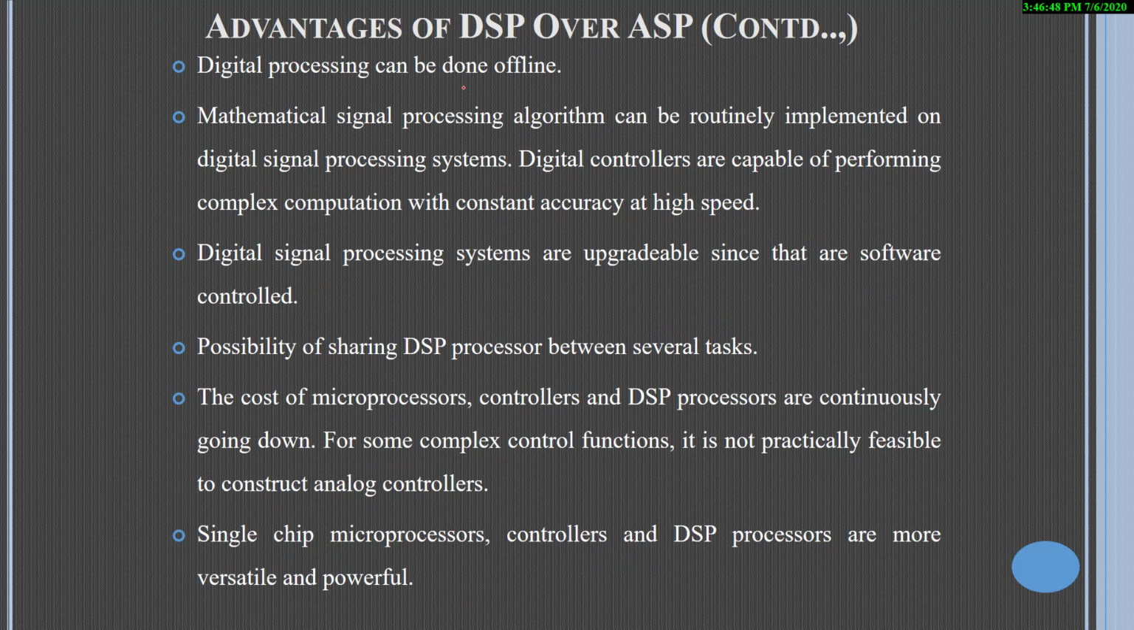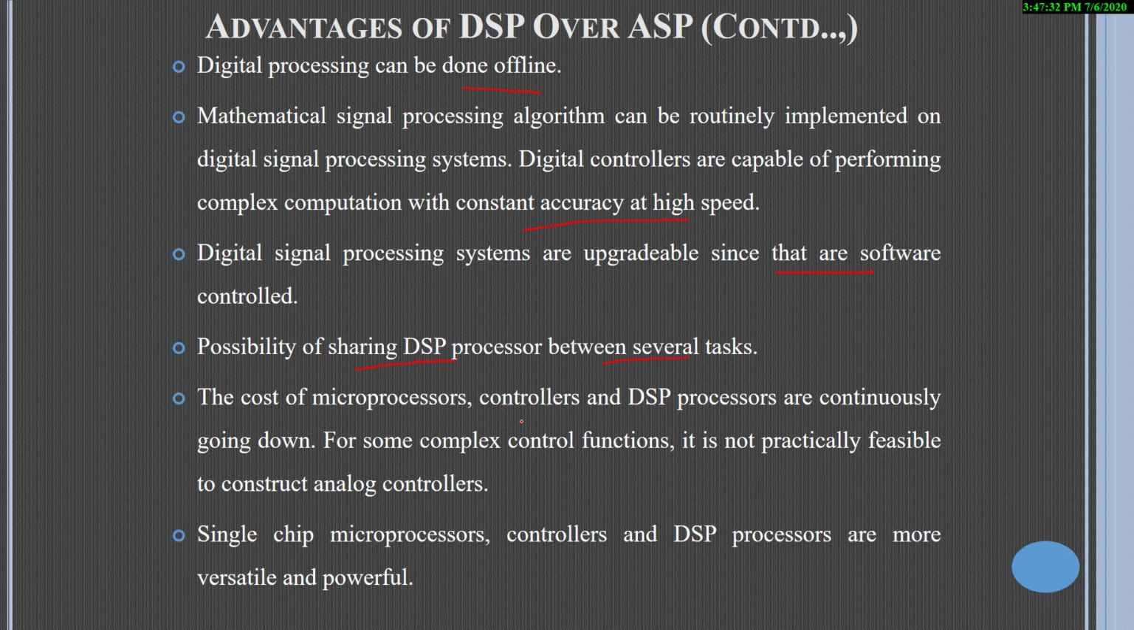And digital signal processing can be done offline, and it can be used for implementing a mathematical signal processing algorithm on any DSP chip. And digital controllers are capable of performing complex computation with constant accuracy at high speed. Next, DSP systems are upgradable, which is an advantage not available in ASP. And the possibility of sharing a DSP processor between several tasks is also feasible.